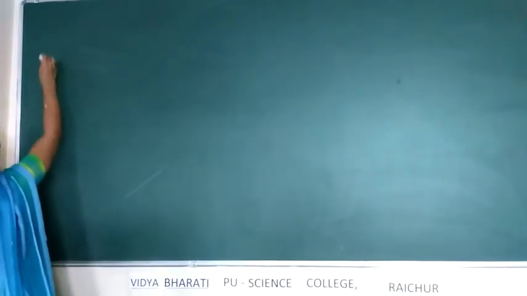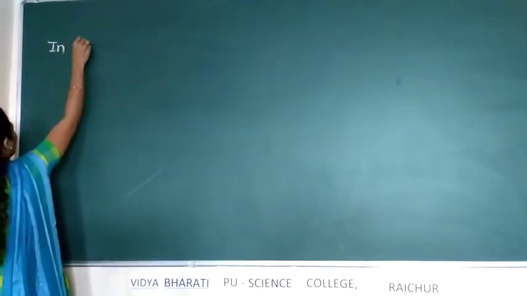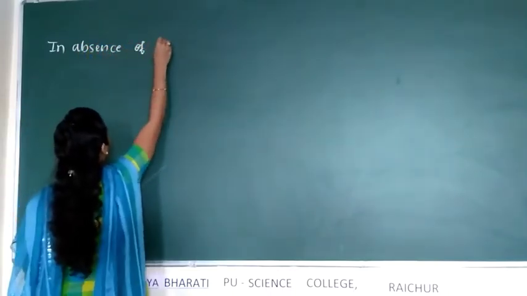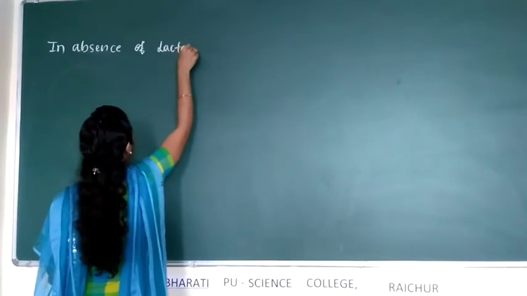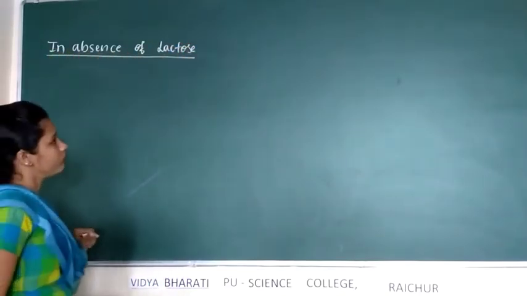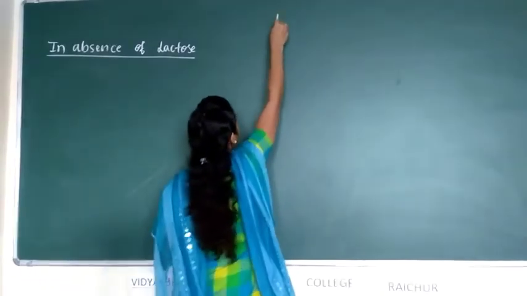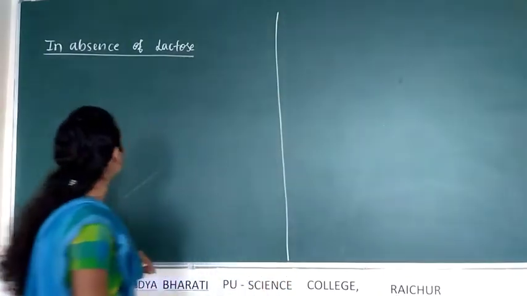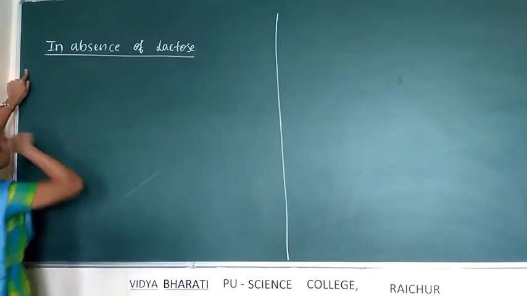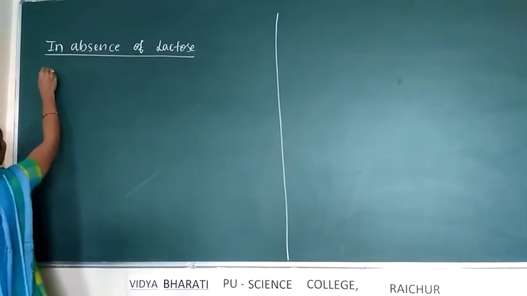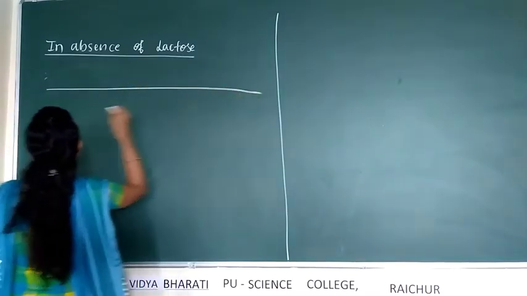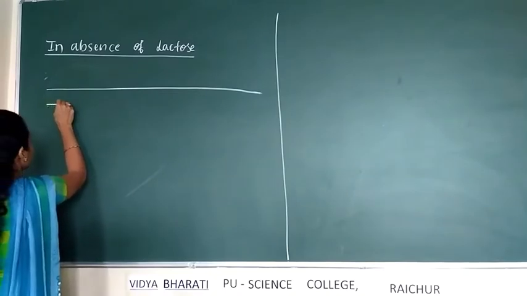First we will write in the absence of lactose. What happens in the absence of lactose? So this is the operon.